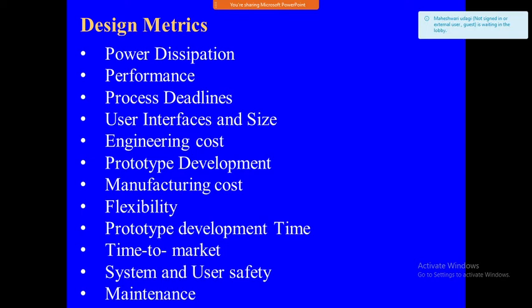Next is flexibility. Flexibility means flexibility in the design enables offering different versions of the product without any significant change in the engineering cost. So you are going to buy one mobile. After some days, if any new functionalities are necessary for that particular system, then they have to provide that. That is the flexibility. Nowadays, everyone is providing it.